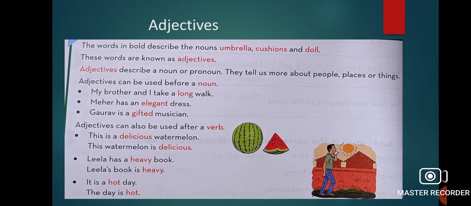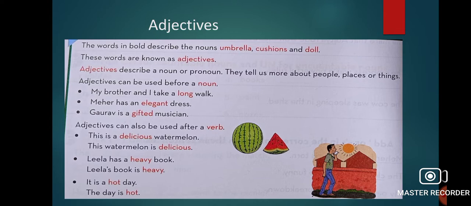Now we can also use adjectives after a verb. Like this is a delicious watermelon. Fine. The watermelon is delicious. We can write in both the forms. We can even write this is a delicious watermelon, and also we can write this watermelon is delicious. But what type of watermelon is it? Delicious. So delicious is adjective.